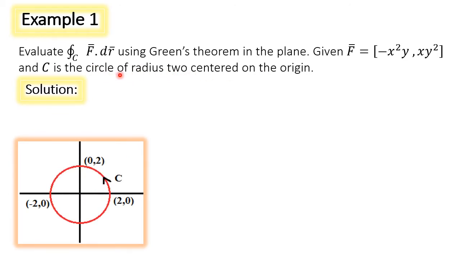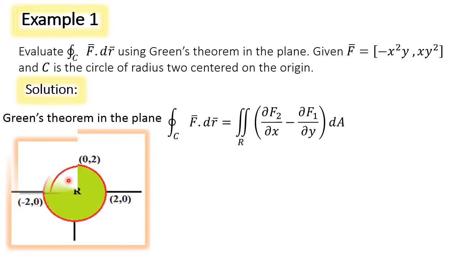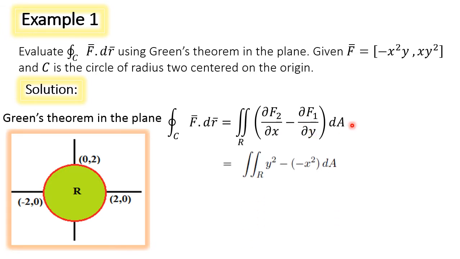First we will sketch roughly the closed curve C. Center 0, 0, radius 2 units. This is the closed path C. Green's theorem in the plane states that integral over C closed curve f bar dot dr bar equals double integral over the region R enclosed by the closed curve C, dou f2 by dou x minus dou f1 by dou y dA.